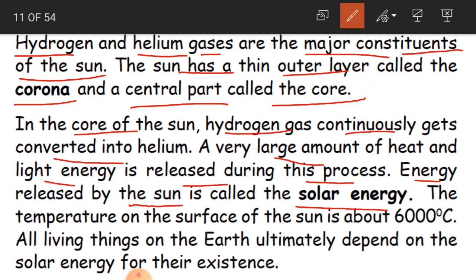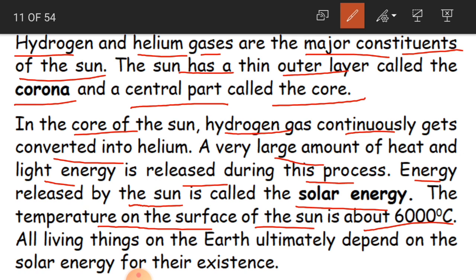The temperature on the surface of the sun is about 6000 degrees Celsius. Normally in summers we will be having around 40 to 45 degrees Celsius. But here on the surface of the sun you have 6000 degrees Celsius. So how hot it will be.